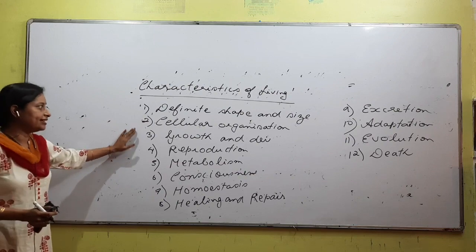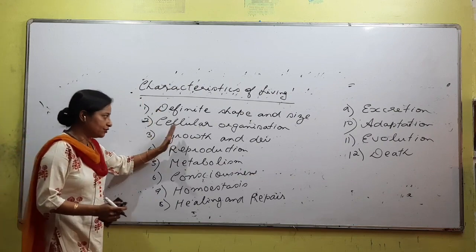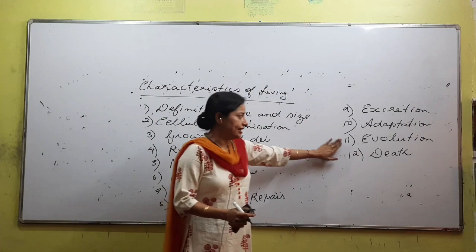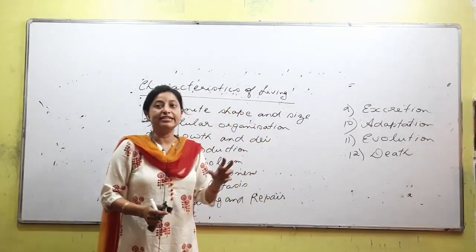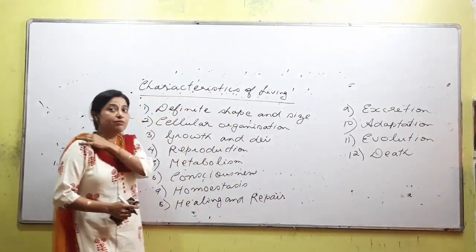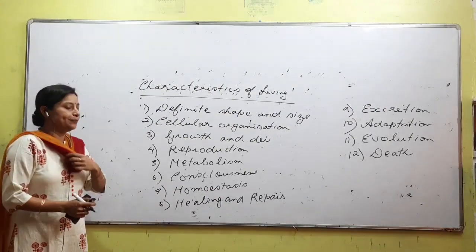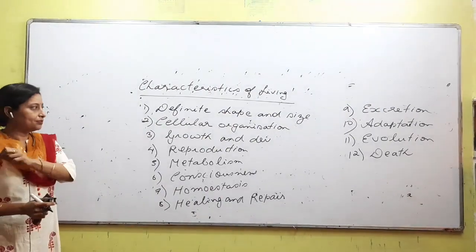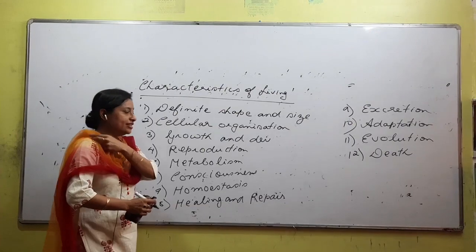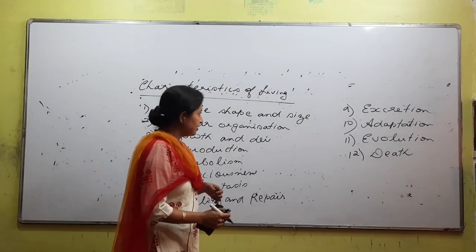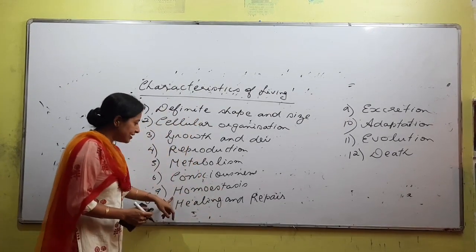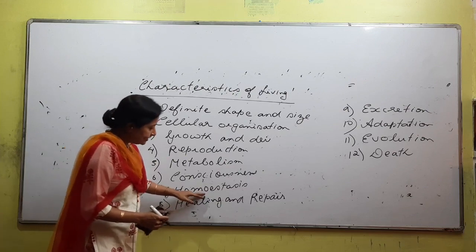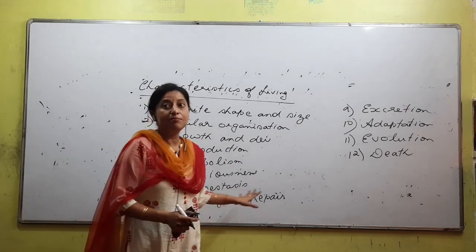definite shape and size, cellular organization, growth and development. So almost 11 to 12 characters are what we generally get as the specific characters of living. Excretion, homeostasis, right? We will study homeostasis in detail later, as of now, to maintain a balance is called homeostasis.